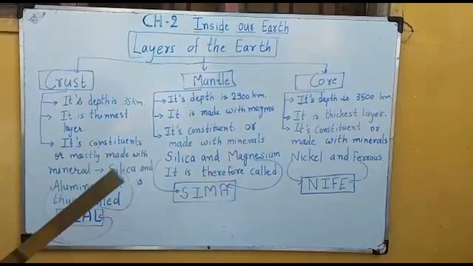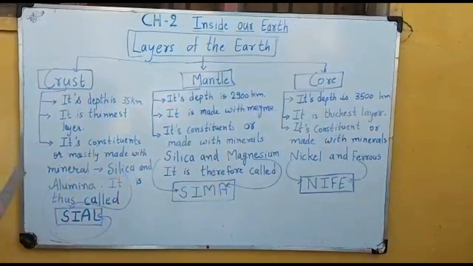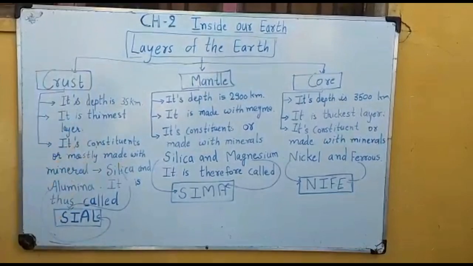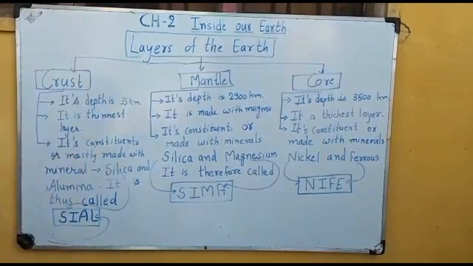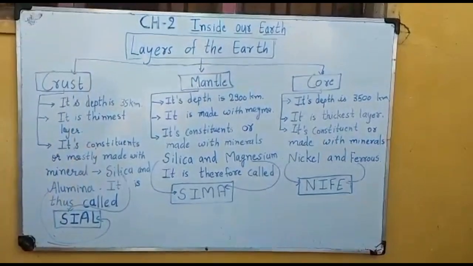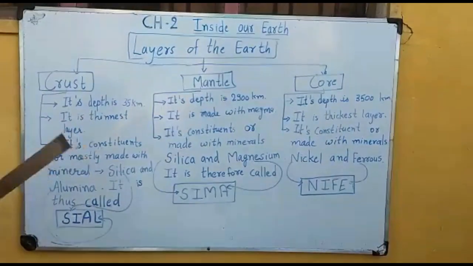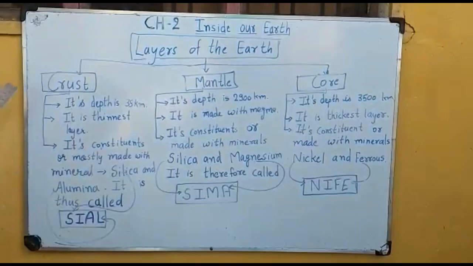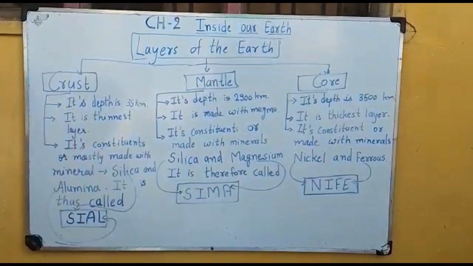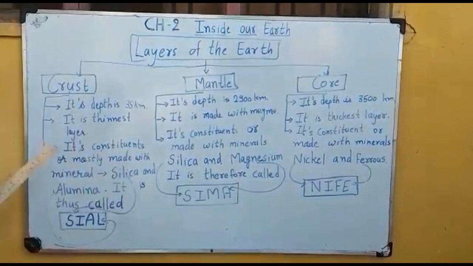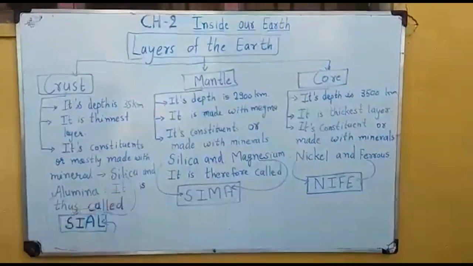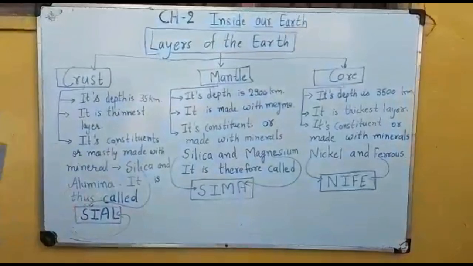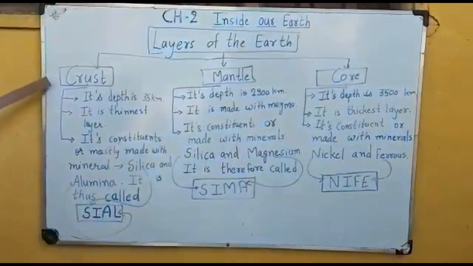But this is not possible, because we have already studied that India and all other continents and all the land parts are on the upper part of the earth's crust, while the oceanic crust is like a water body. These are the two different surfaces, and this is part of the crust.